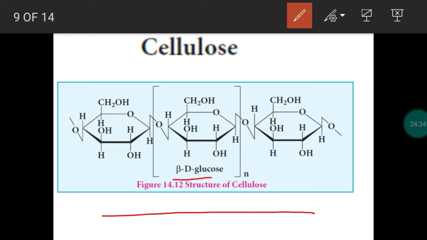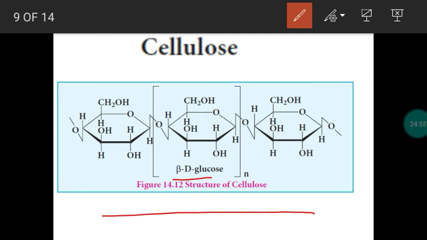And one more question, gun cotton. Gun cotton is prepared from cellulose. So nitrated ester of cellulose is nothing but gun cotton. All these are applications of cellulose. We take starch as food. At the same time, we are not taking cellulose as food. What is the reason? If you take a polysaccharide